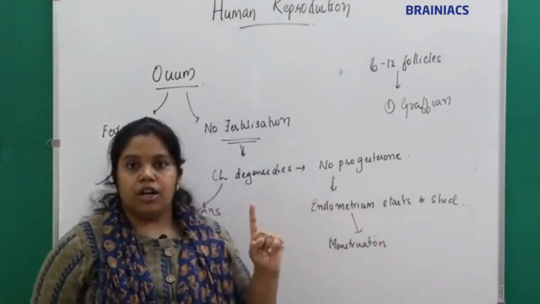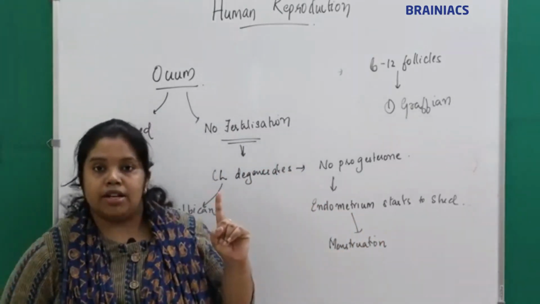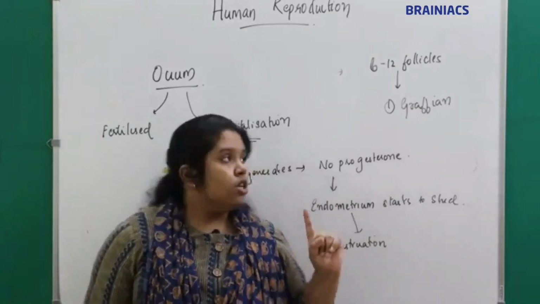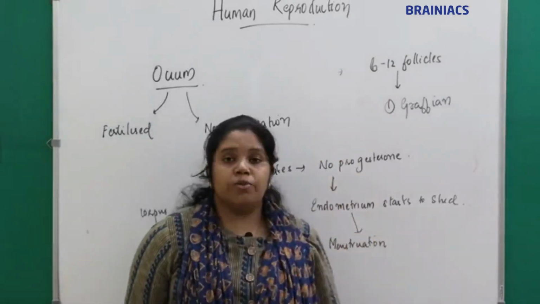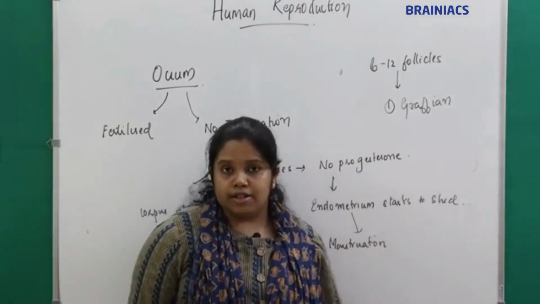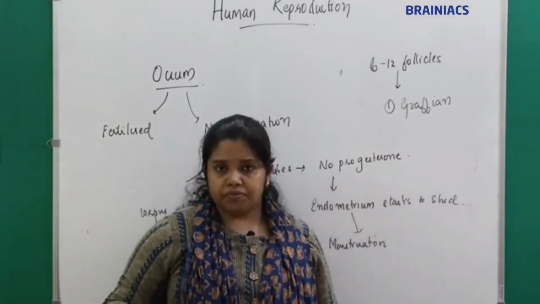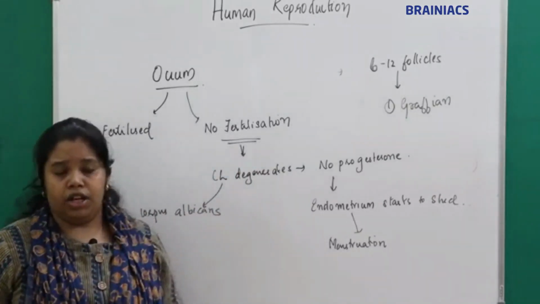Six to 12 follicles will be stimulated during each menstrual cycle, out of which only one will form the Graafian follicle.